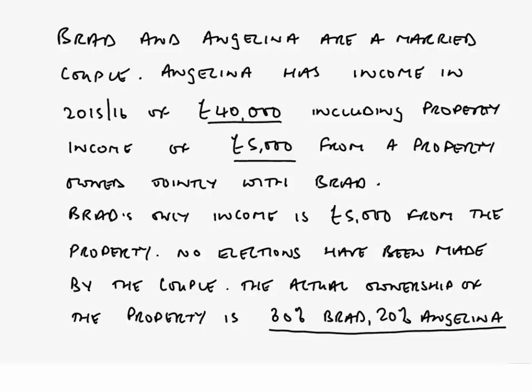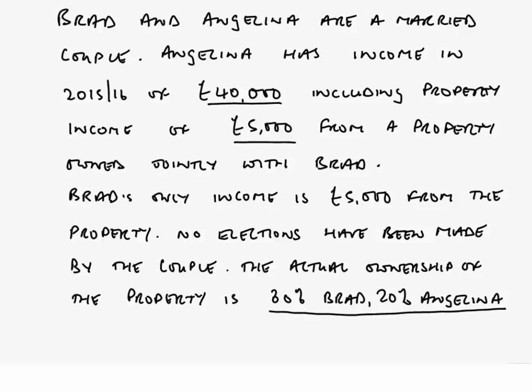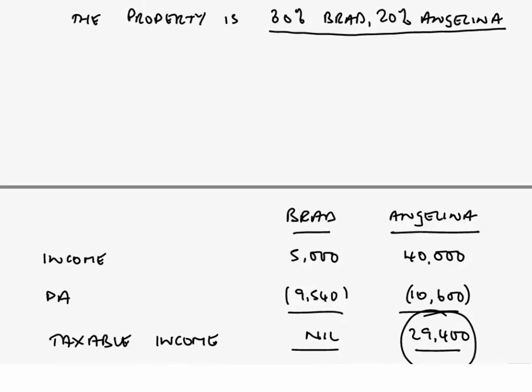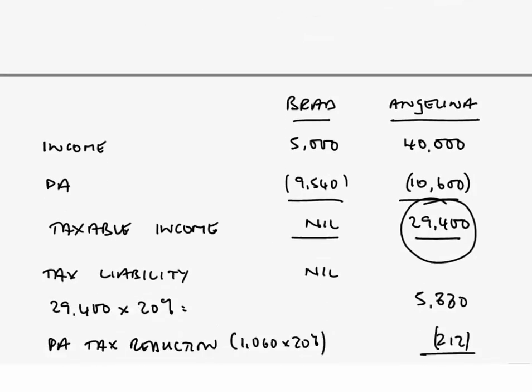Yes, it would, because that would move income from Angelina's tax computation, where currently it is being taxed at 20% basic rate, and over into Brad's computation, where it wouldn't be taxed at all. Let's just look at the revised outcome as to what would happen. 80%, 20% will of course be an £8,000 split between them. So what we'd now have, so far as Brad is concerned, is rather than £5,000, that £5,000 would go up to £8,000, of course, there.